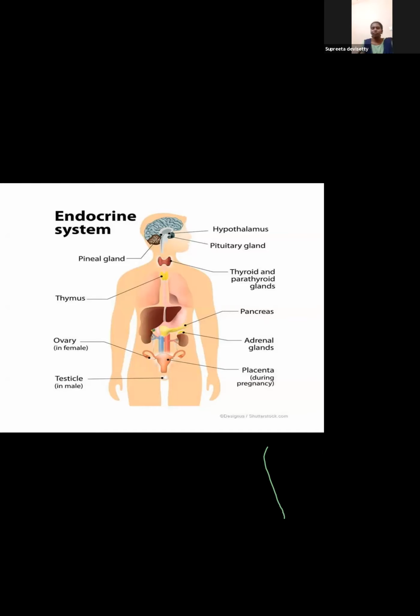So just a quick revision. Glands present in the brain, hypothalamus, pituitary and pineal gland. Pineal gland के बारे में हम ज्यादा explore नहीं करते. Explore करने के दो topics हैं, hypothalamus and pituitary. Next coming to structures of the neck, thyroid, parathyroid and thymus. Next coming to pancreas, wherein we study about the functioning of the hormones which are secreted by pancreas. Next ovaries and testicles, उसके बारे में हमने पढ़ा है. ठीक है. And adrenal glands present over the kidney.